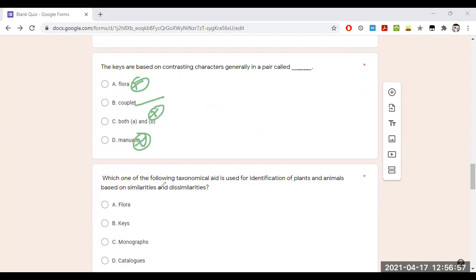Coming to the next question, which one of the following taxonomical aids is used for the identification of the plants and animals based on similarities and dissimilarities?